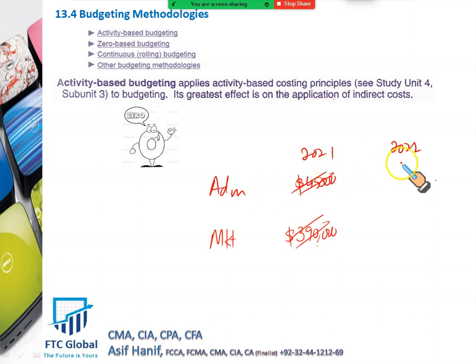Admin manager must build the budget from zero and justify every element of expense. Here in 2022, there is no base, zero base. Okay, marketing manager must start from zero and build up the budget. Maybe it will be up to now 410, for example. See, this is the benefit of zero-based budgeting, that we re-examine all cost so that we can reduce or eliminate the cost that is no longer required.